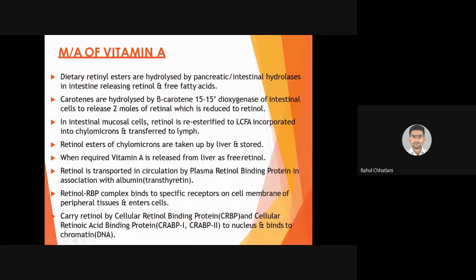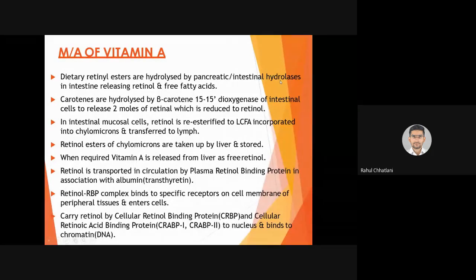Metabolic actions of vitamin A. So dietary retinyl esters are hydrolyzed by pancreatic or intestinal hydrolysis in the intestine, releasing retinol and free fatty acid. That is, dietary retinyl esters that we have ingested. Esters, classification of lipids. Lipids when hydrolyzed give glycerol and three free fatty acids. So here it is retinol and fatty acids. Yes. The enzyme responsible is pancreatic or intestinal hydrolysis.